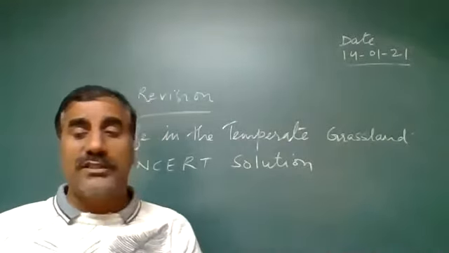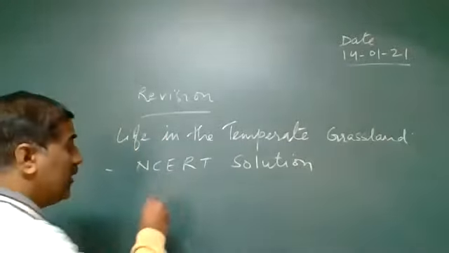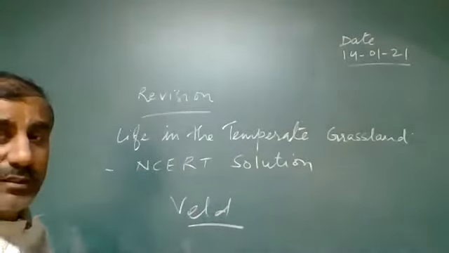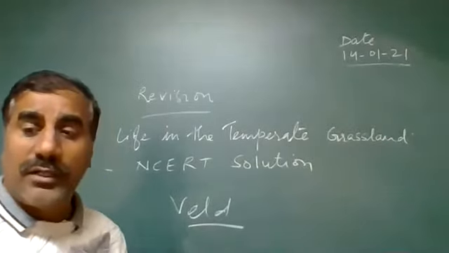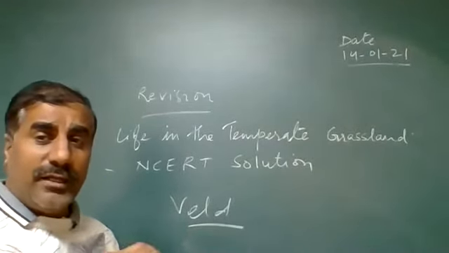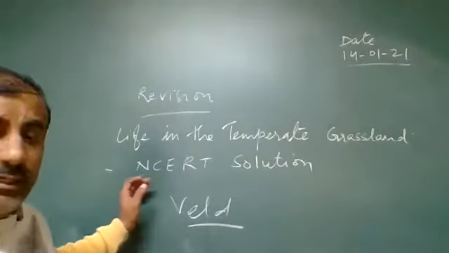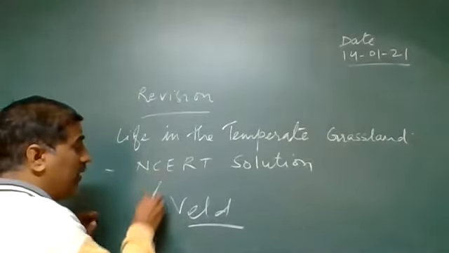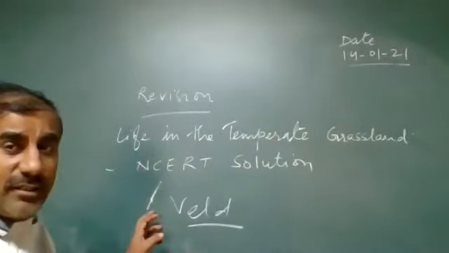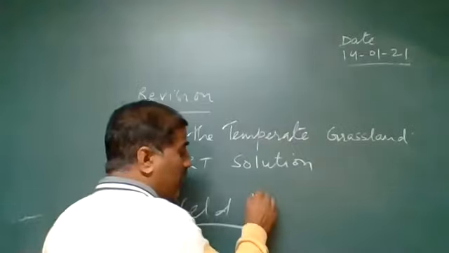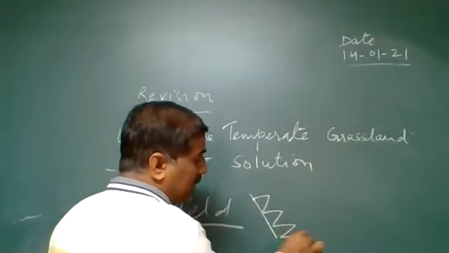Another one we have discussed is the veld grassland. The veld grassland is located in South Africa, close to the Tropic of Capricorn. The Kalahari Desert is on its western side, and the Drakensberg Mountains are on the eastern side.